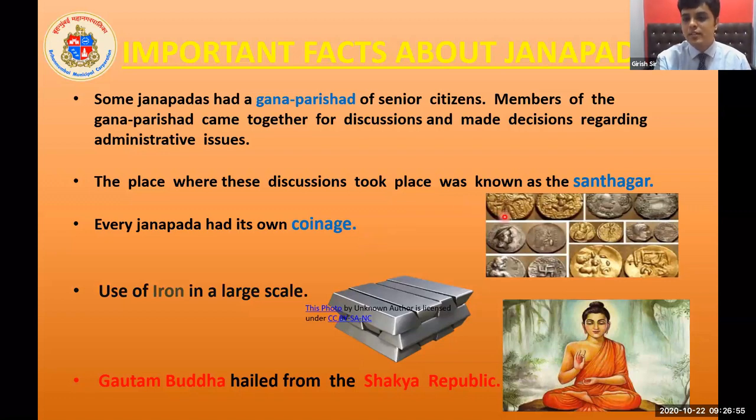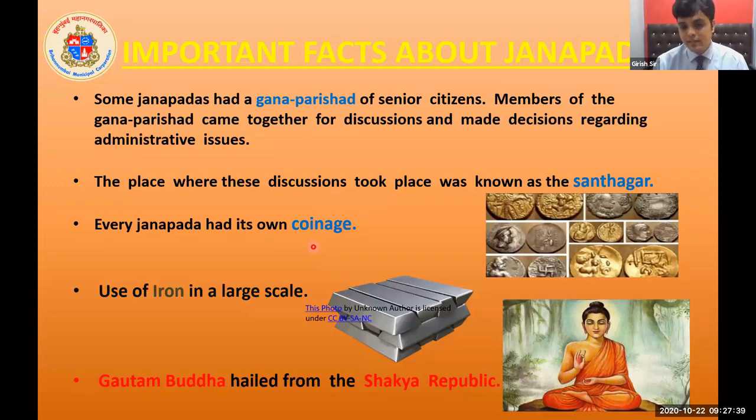You can also see the picture. There are different coins. Some kings embossed their pictures on the coins, and some embossed the pictures of their deities, the gods they worshipped, or pictures of animals, or some type of religious symbols like the swastika. Every Janapada had its own coinage. It means coins were being used previously. The currency, the coins which we use today, are not today's invention. They have been used from ancient times.